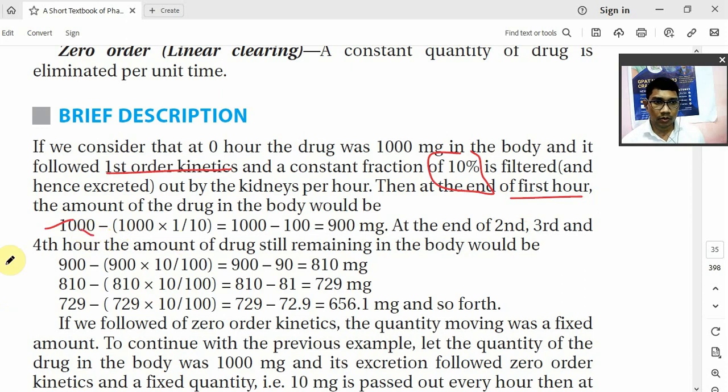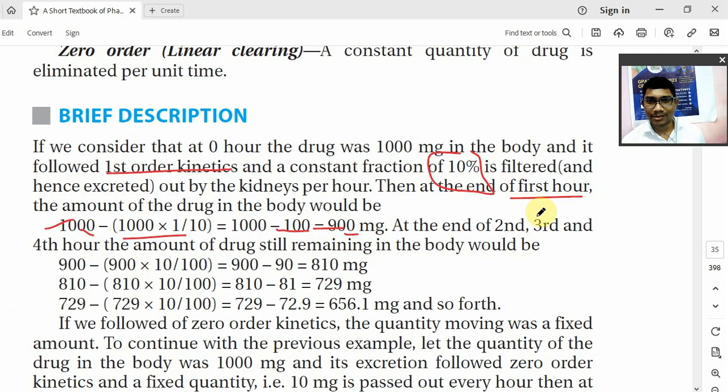Now 10% of this will be reduced. Minus 10%, that is 1000 into 1 by 10, or 10 by 100, same thing. So it will come to 100 mg. 1000 mg minus 100 is 900 mg. So in the first hour 100 mg will be eliminated, and your body will have 900 mg of drug.